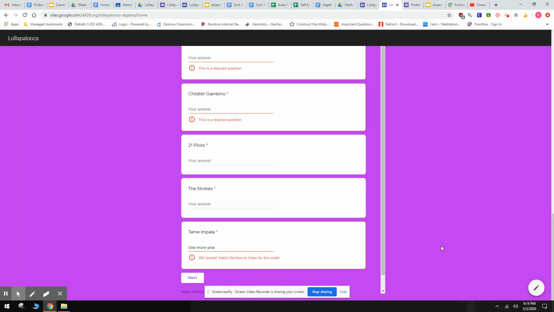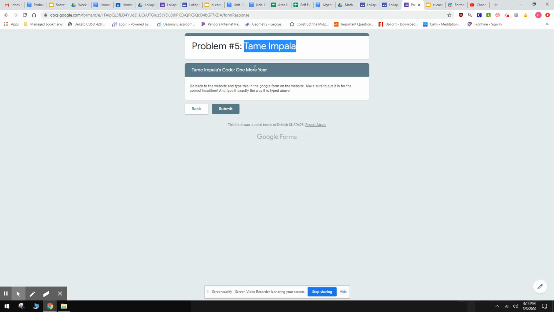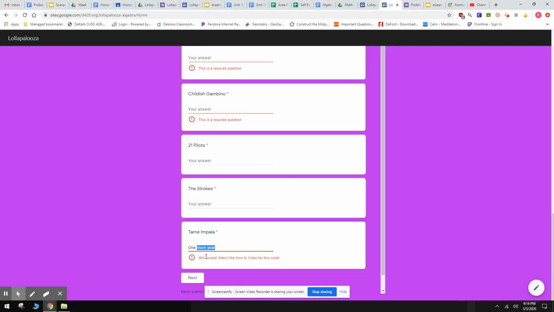Now, when I click off of this, it gives me an error here. It says still locked, watch the how-to video for the code. Also, what I want you to notice is that 1 more year is lowercase here, whereas in the form, it was uppercase. So it just might be the way that it's typed. Make sure it's typed exactly the same way. So here, instead of a lowercase m and y, I need to do uppercase. So it has to be typed the same way. And when I click off of it, I get no error, so I know that code is correct.